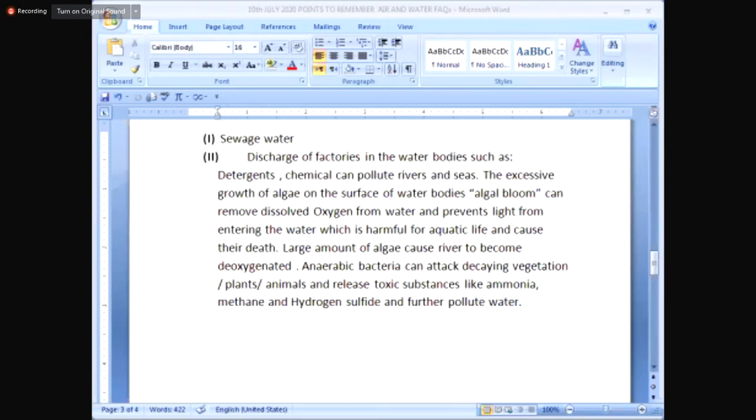Now, what does this algal bloom do? Algal bloom can remove dissolved oxygen. You know that oxygen is dissolved in water bodies for the aquatic life. It removes dissolved oxygen from water and prevents light from entering the water, because it forms a covering over water, which is harmful for aquatic life and causes their death. Because dissolved oxygen is excessively used by these tiny plants as they grow in excess.